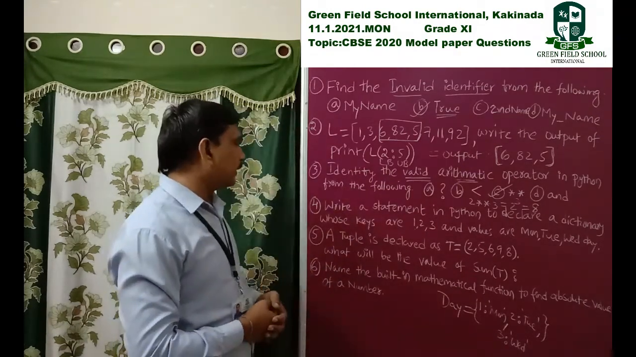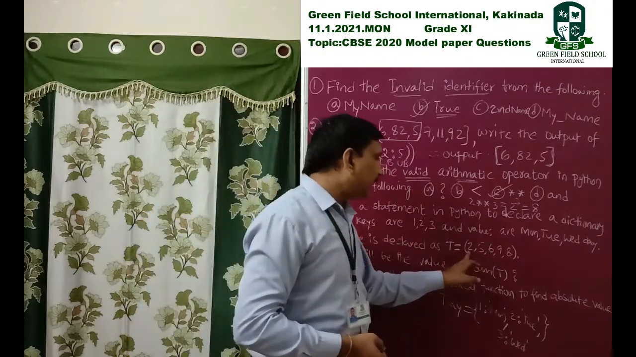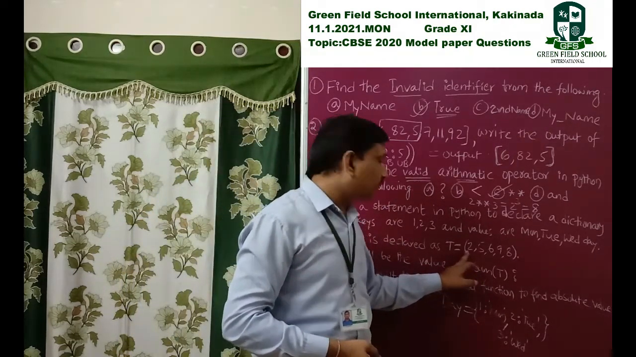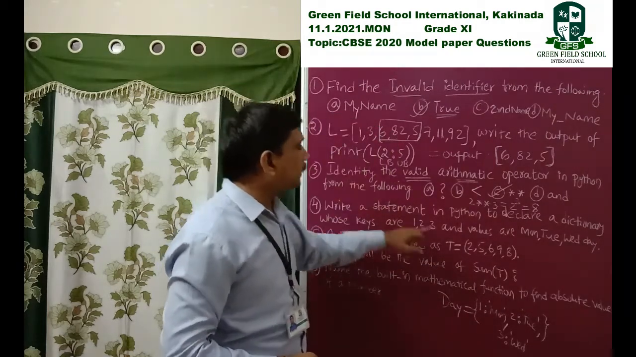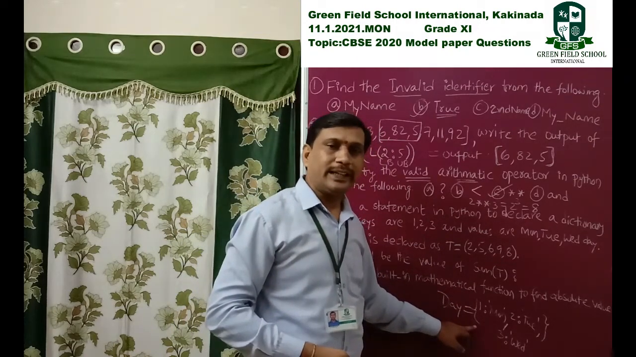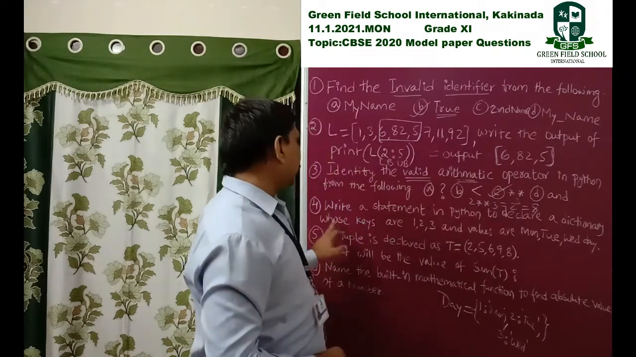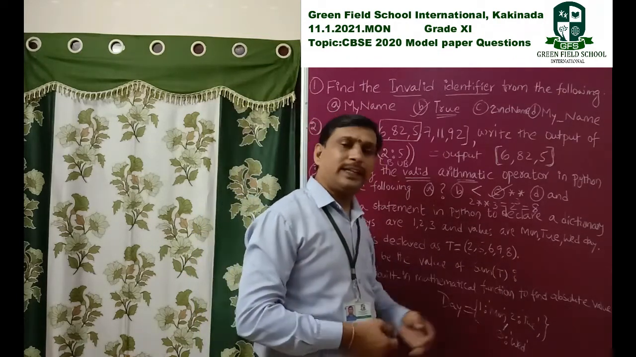Next, coming to the fifth one, a tuple is declared as, here T is a tuple. This one is the symbol for tuple. This one is the symbol for list. This one is the symbol for tuple. This one is the symbol for dictionary. So a tuple is declared as T is equal to 2, 5, 6, 9, 8.